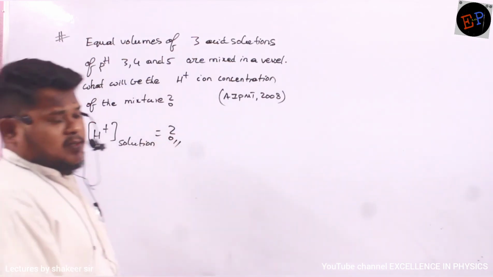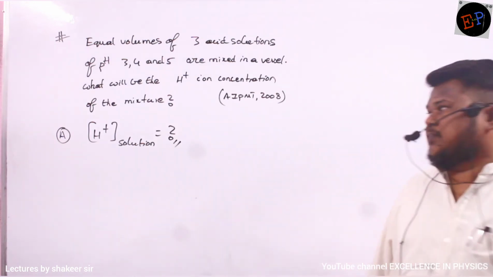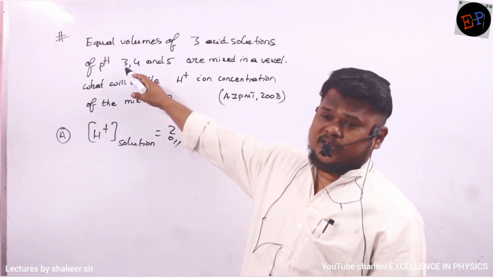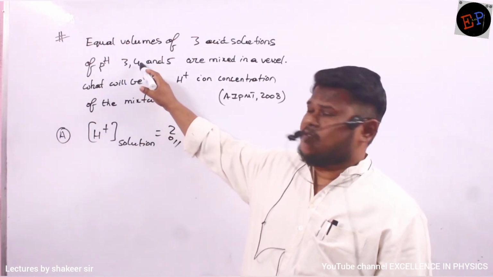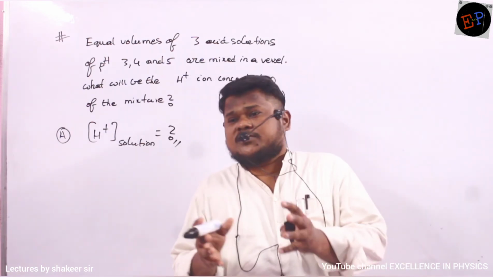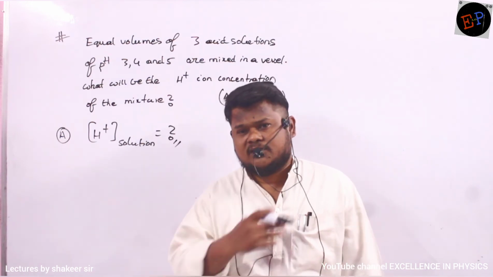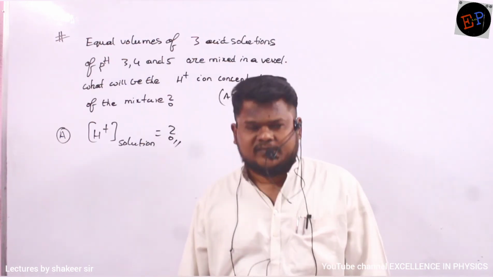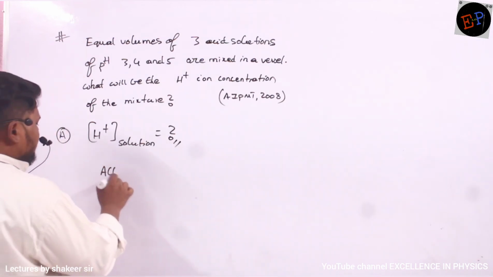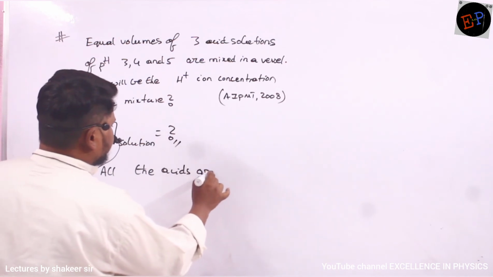Now first of all, we have to see what type of acids we are mixing. Their pH values are 3, 4 and 5. This is a strong acid, a slightly strong acid, and 5 is also a strong acid only. When the pH value is around 7, then you can call it a weak acid, but this is not a weak acid. All three acids are strong acids. So let us write that statement: all the acids are strong.